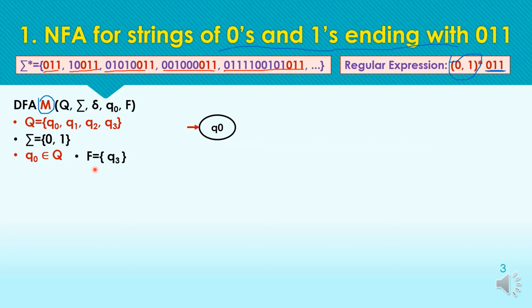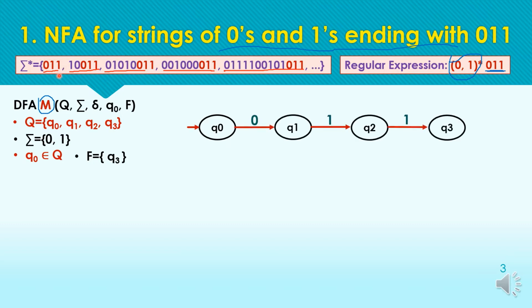Starting from the initial state, firstly we have to draw the transitions for the minimum required string, which in this case is 0 1 1. So we have defined the transition path for the minimum required string from the initial state. For acceptance we have to mark Q3 as the final state. Our next step in DFA was to complete each and every state, but here in case of NFA we need not complete each and every state.